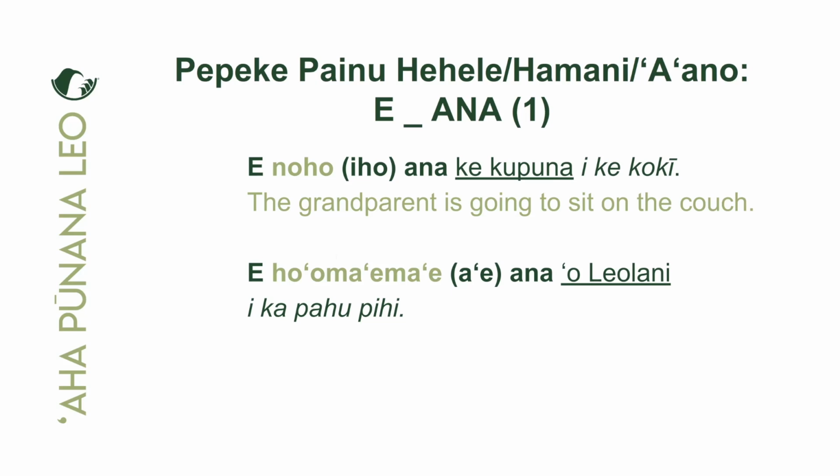Yep, Leolani is an inoa because it's capitalized and it's in the piko position. We have the ʻokina ʻo in front of it. And the thing that is receiving the action of being hoʻomaʻemaʻe is ka pahu pihi. Yeah, i ka pahu pihi. And that i marks the thing that is receiving the action, our ami lauka. All right, let's take a look at the unuhi.